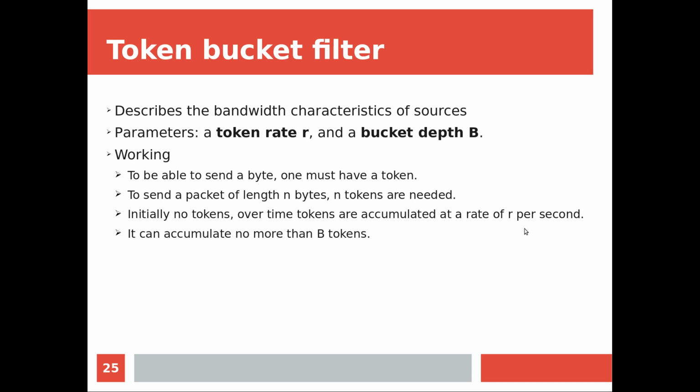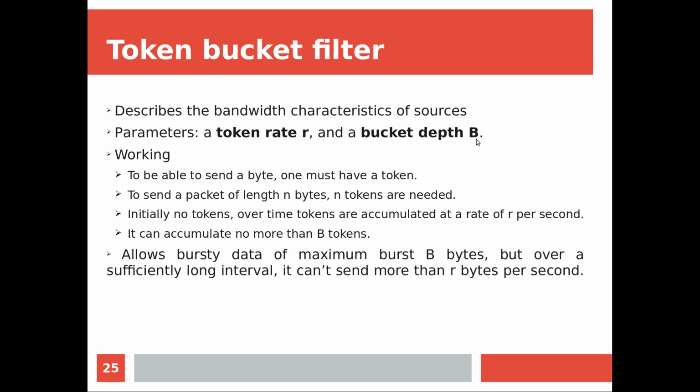Even though the tokens are generated, it can accumulate no more than B tokens because it is restricted by the bucket depth, that is B. So it allows bursty data of a maximum burst of B bytes, because for a period of time if I don't have any data to send, I can simply accumulate the tokens, but a maximum of B tokens, one token for 1 byte.